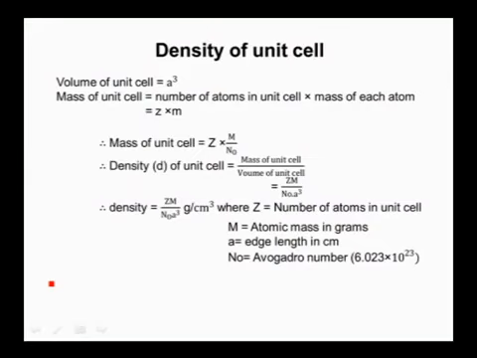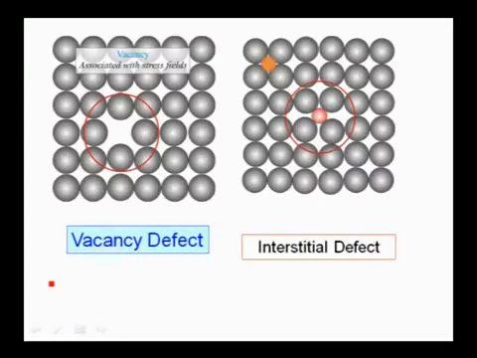This is the formula which is used to calculate density of unit cell as well as molecular mass of a solid, that means an element. And come to the next one, crystal defects.